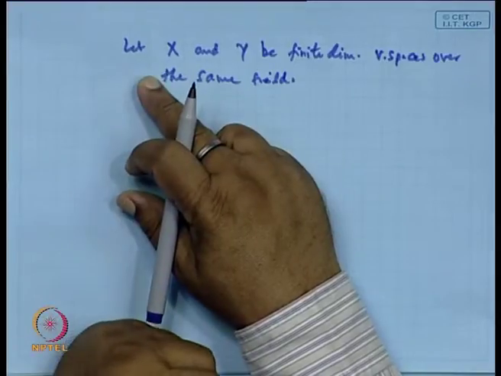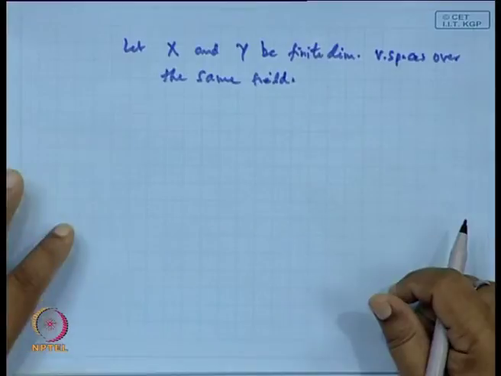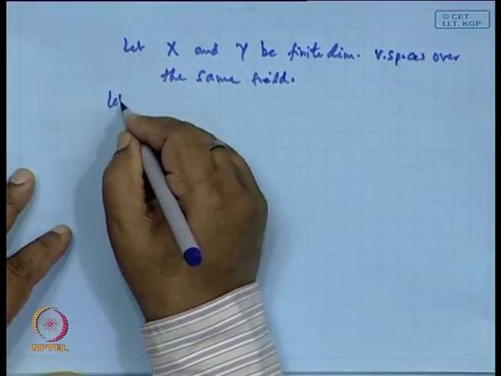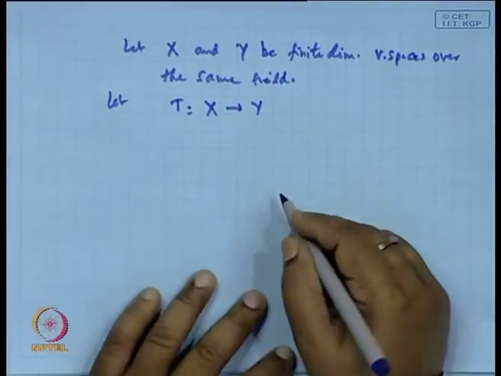If X is a complex vector space, then Y should also be a complex vector space over the same field. And let us suppose T is a linear operator from X to Y.